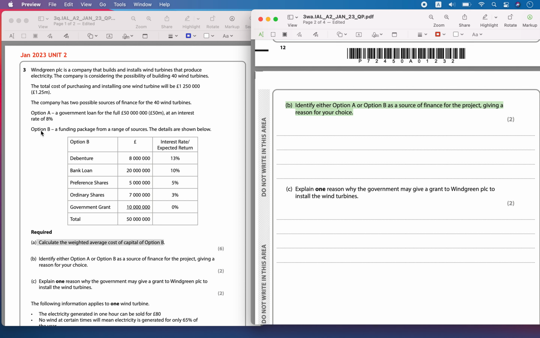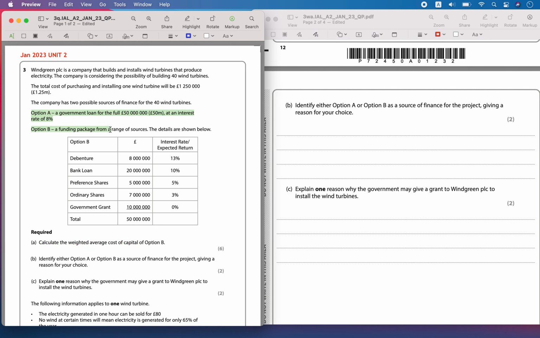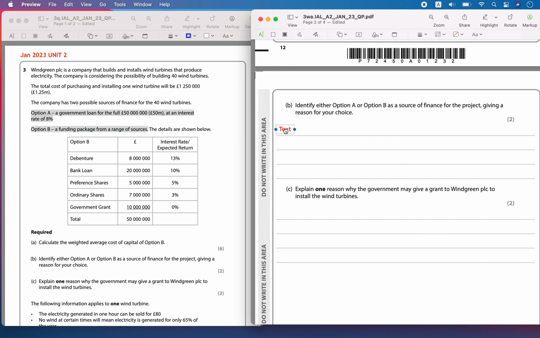So in this part, they are asking whether option A or option B is a suitable source of finance, and we have to give the reason. Here we can see that for a loan of 50 million, both are able to raise the same amount of loan.